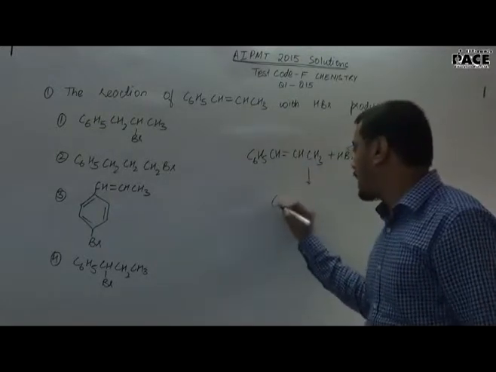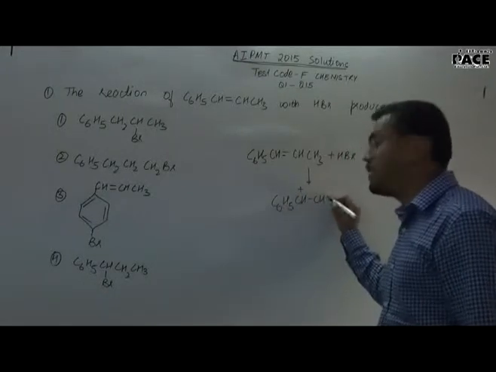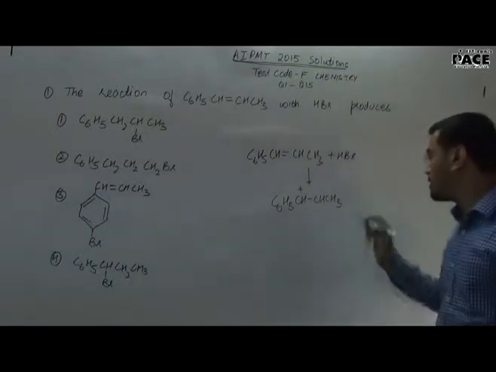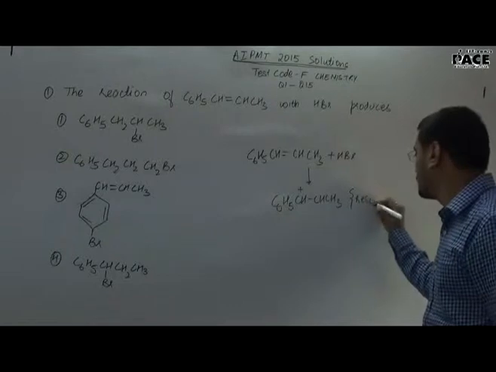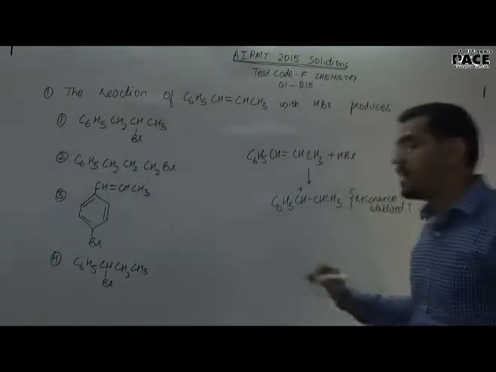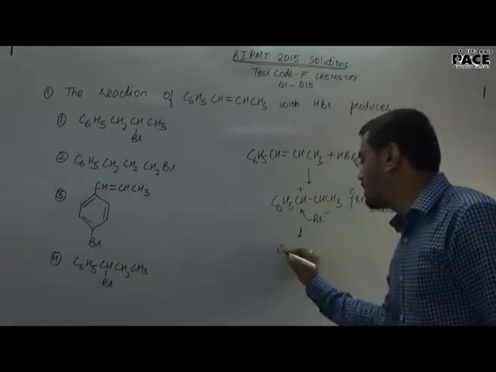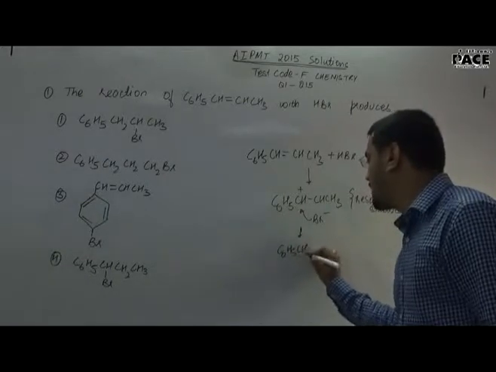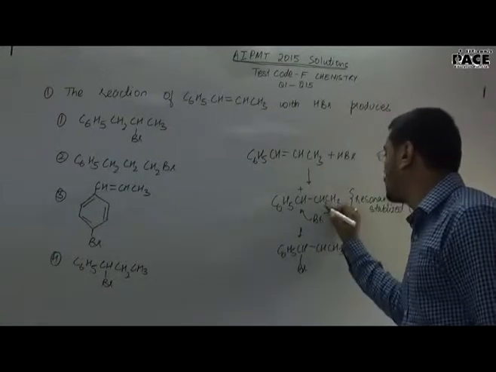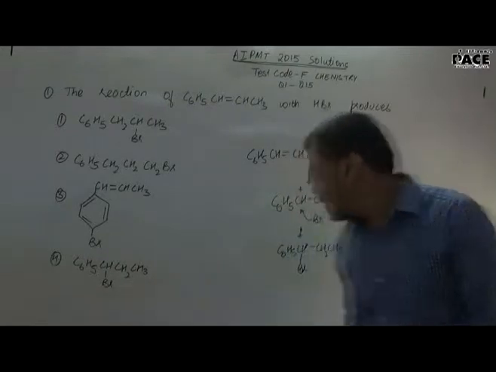This will make a carbocation as our intermediate, and the position of the carbocation will be next to the phenyl group because the carbocation will be resonance stabilized. Hence, Br minus will add to this position and we will get our product as C6H5CHBrCH3. Hence, the right answer will be answer 4.